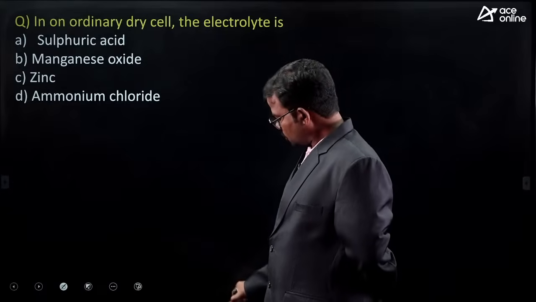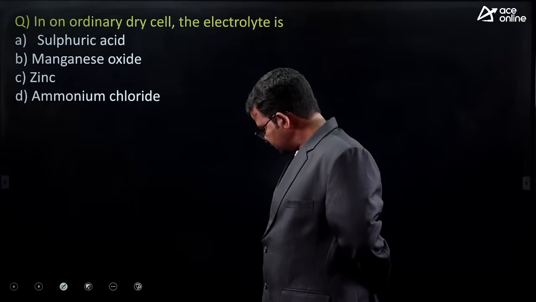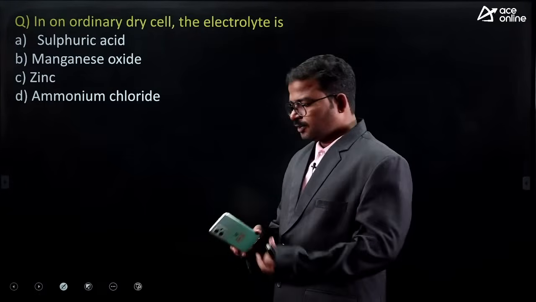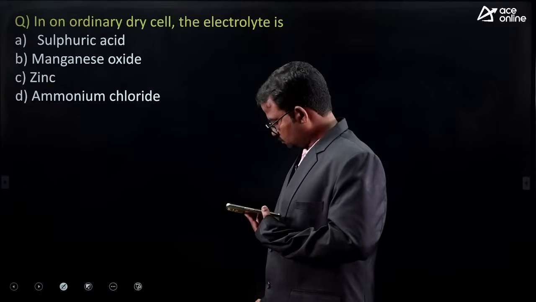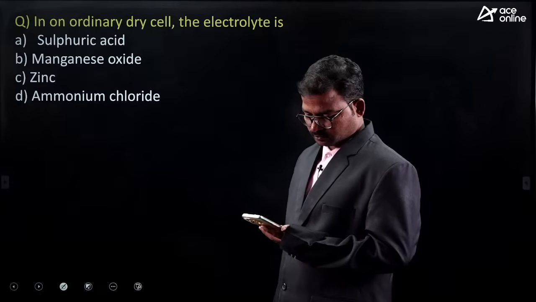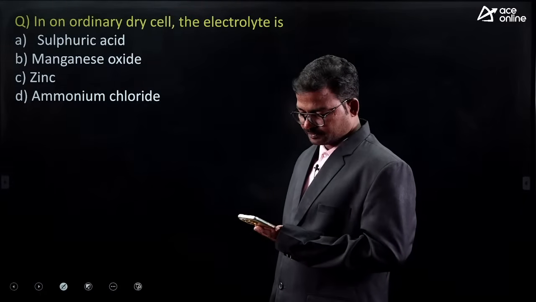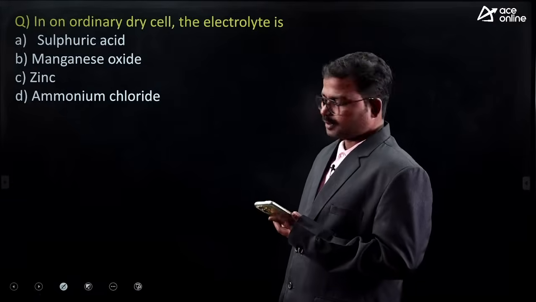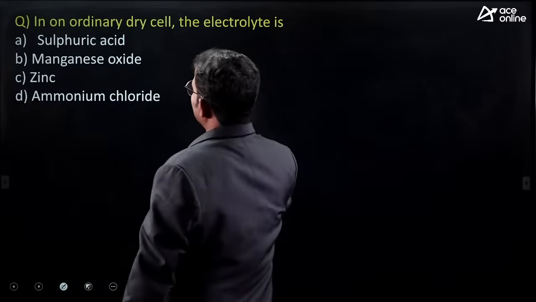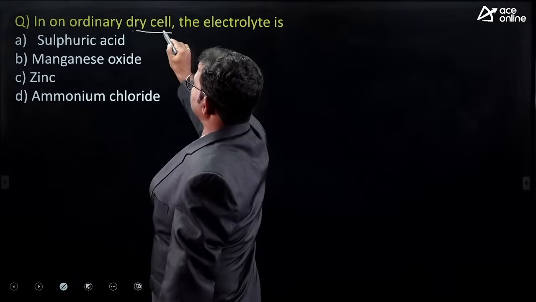Option C. Okay, option C. Satish, option C. Okay, right. So ordinary cell is nothing but dry cell.